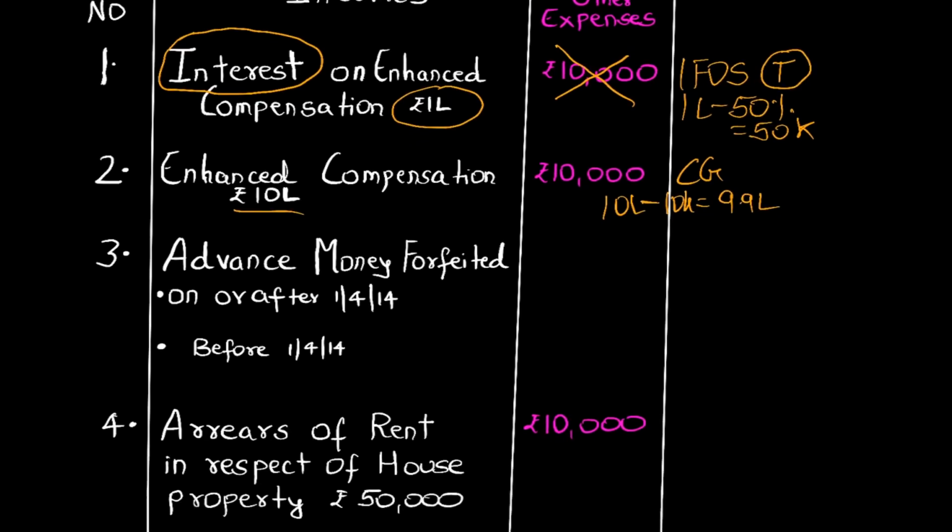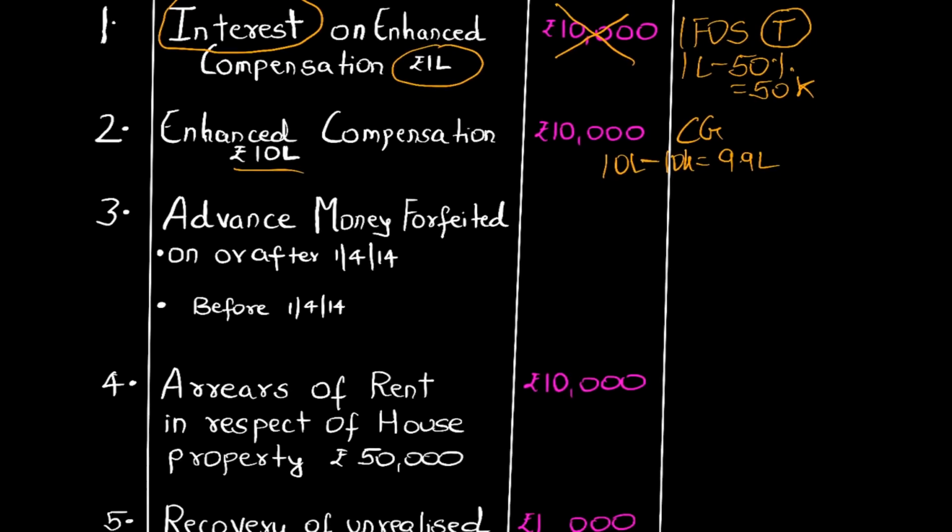Now, the third point, again, you must have studied in your capital gain, which is advance money forfeited. In section 51, you must have studied about the advance money forfeited. Now, again, over here, in advance money forfeited, if the year is given in the question, and friends, if the date is on or after 1st April 2014, then it directly goes under income from other sources and it is taxable over here.